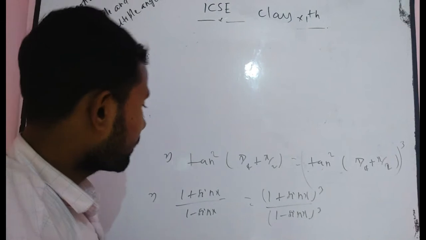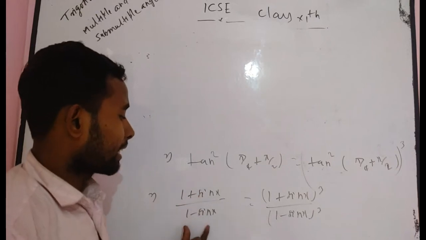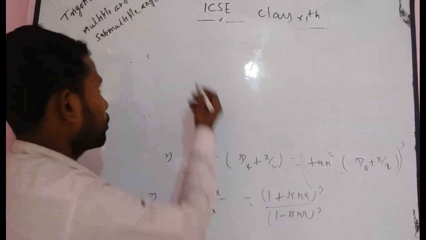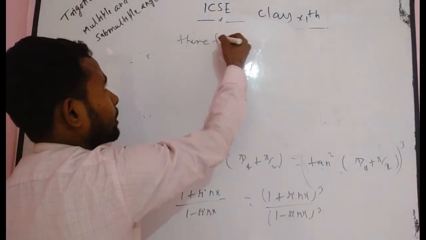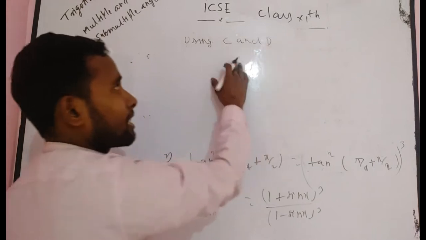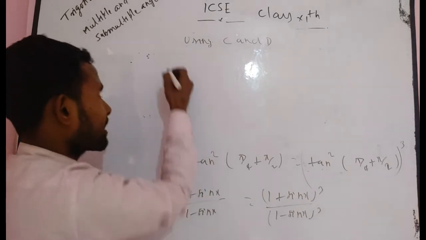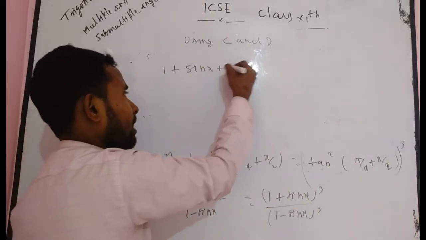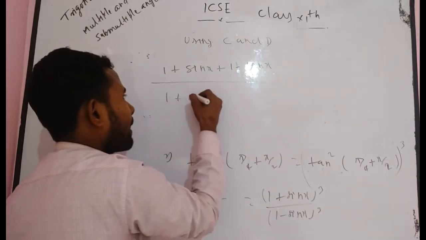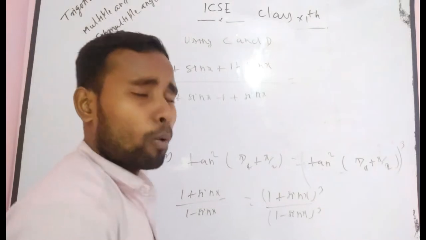This is a very good expression for componendo and dividendo, because suppose here it is A and B, and this is C and D. Then you can apply componendo and dividendo here. Using C and D, you get 1 plus sin x plus 1 minus sin x in the numerator. In the denominator, you get 1 plus sin x minus 1 minus sin x, with 1 plus sin x whole cube divided by 1 minus sin x whole cube.